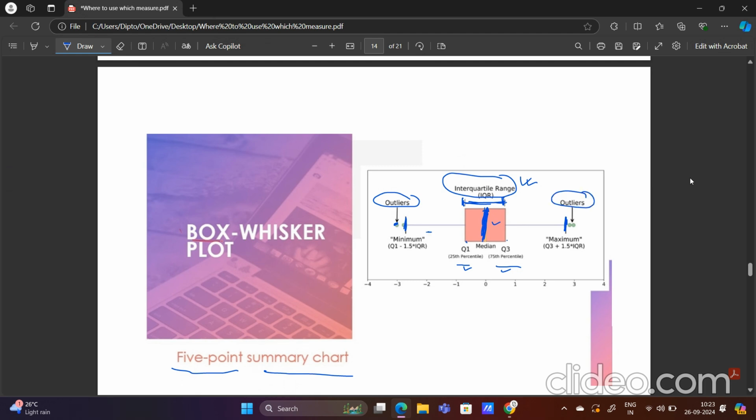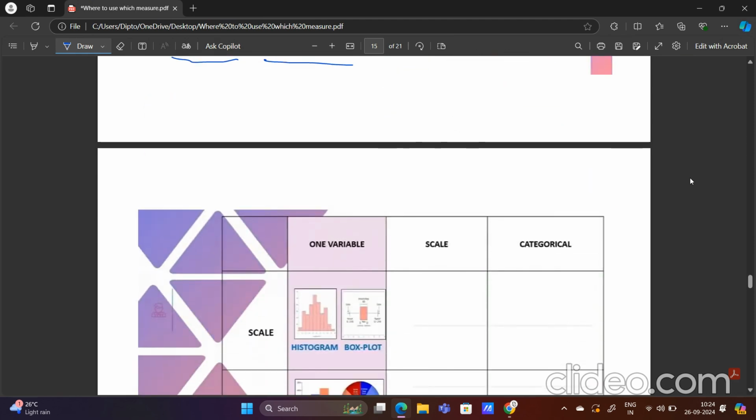And how do we find this minimum level? It is Q1, the 25th percentile, minus 1.5 times IQR, the interquartile range. Similarly, Q3 plus 1.5 IQR will be our maximum level. If any data point is above the maximum level or below the minimum level, then that is an outlier. So that is the concept of the box whisker plot.